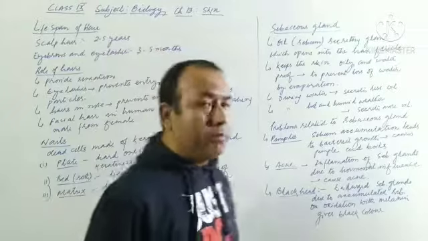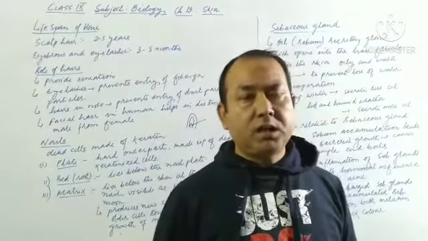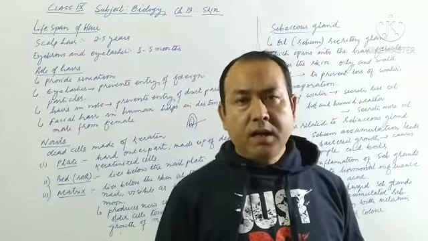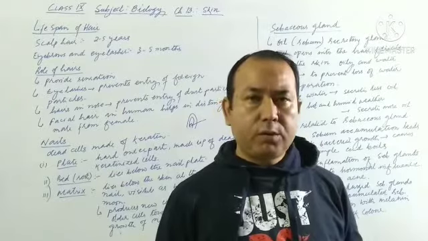So just now we completed the derivatives, that is hair, then the nail, and the sebaceous gland. After this comes the sweat gland, which we will discuss in the next video.